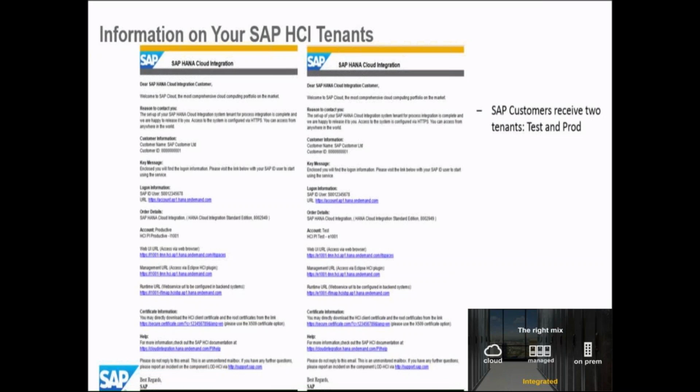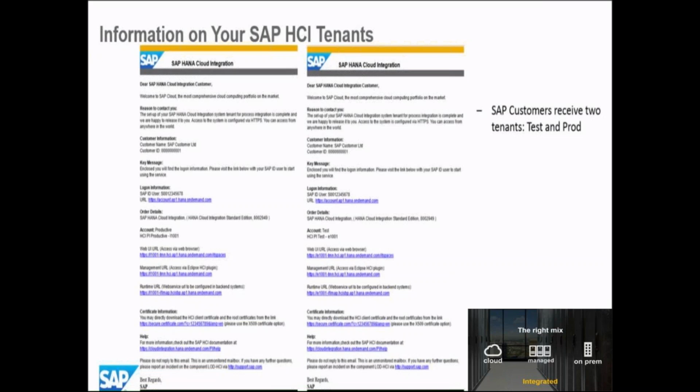So you get the details: the customer information, the logon information, the web URL, the Eclipse URL, and the runtime URL. I will show you what these three different URLs mean in the next classes.